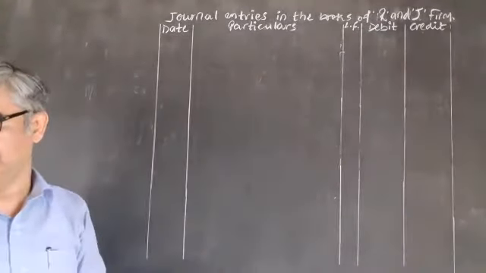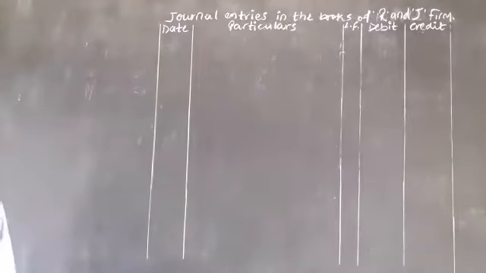Is there any problem? Naturally not, we have not even started question 6 yet. So let's go to question 6. First of all, I'm just reading the entire question.